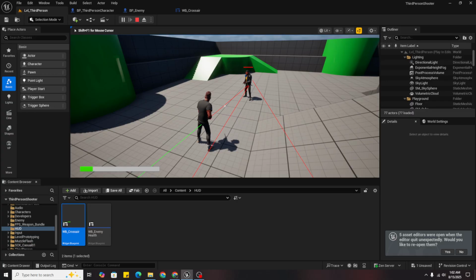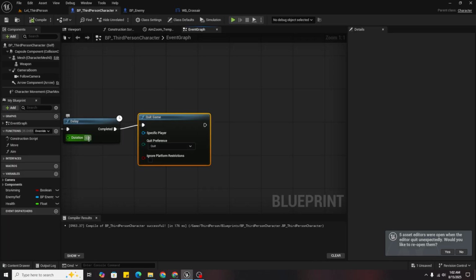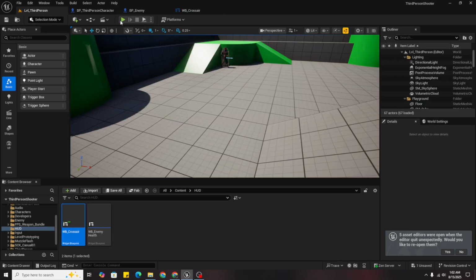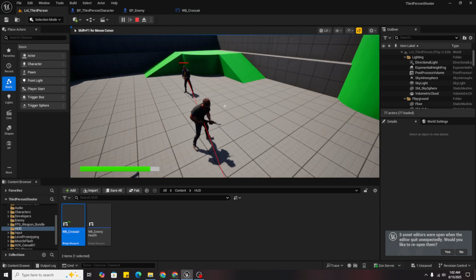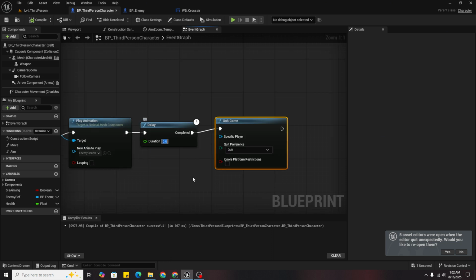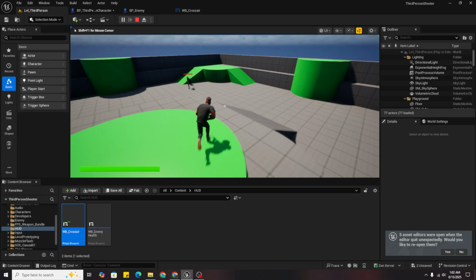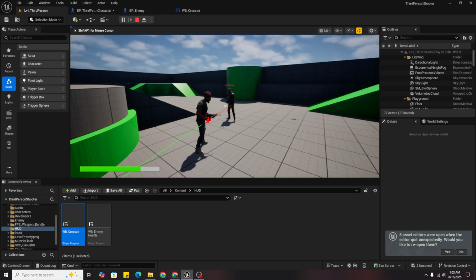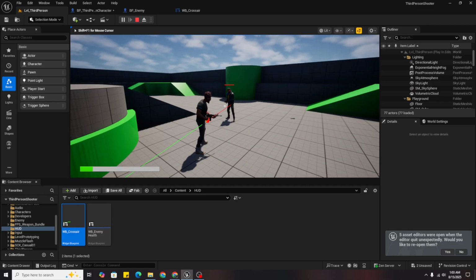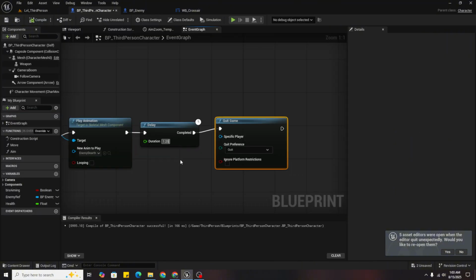Now if I get damage enough, I would not be able to move and die, but I want the animation to be played successfully full. So for that, animation is a bit longer, 1 seconds maybe. Just play around with this value. Yes, 1.25 is good. So now our health and damage system is done.